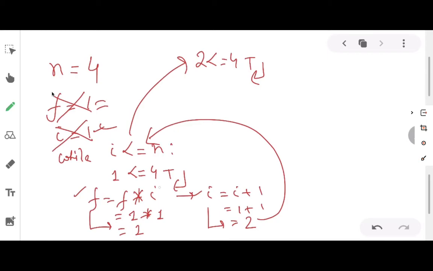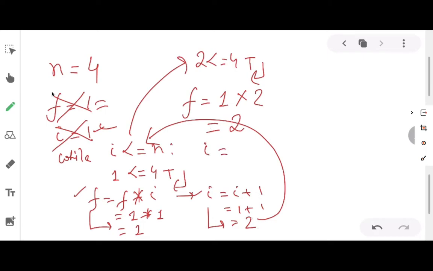So what will happen over there? It will happen f equals to f into I. What is the current value of f? The current value of f is 1 into I. What is the current value of I? The current value of I is 2. So the factorial currently is how much? It is 2. Now what we have, I equals to I plus 1.